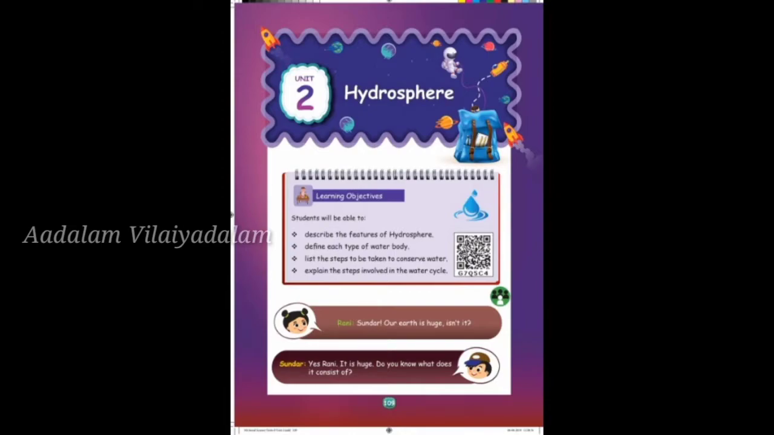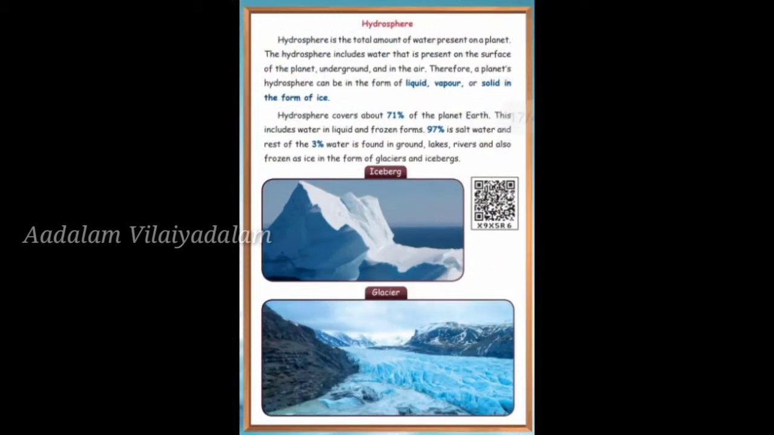In the solar system, the Earth is the only planet having water to support life. Hydrosphere means the total amount of water present on the Earth, that is, on the surface, on the ground, and in the air. Hydrosphere is in the form of liquid, vapor, and solid. Solid means in the form of ice.